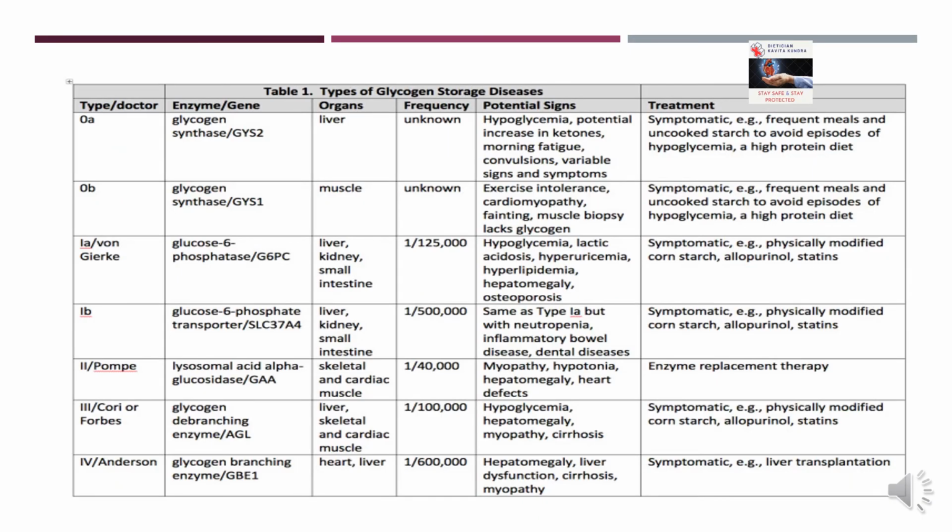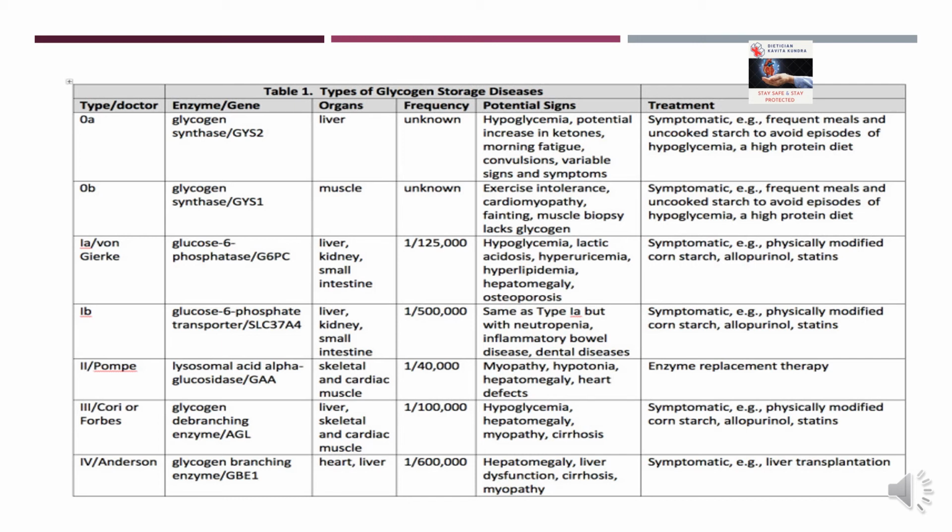Next one is glycogen storage diseases. You have to go through it. Organs: mainly the liver and muscle. Sometimes there is kidney and skeleton involvement. Otherwise, the major part is the liver, and the frequency is mostly unknown, and for others it is 1 in 125,000.